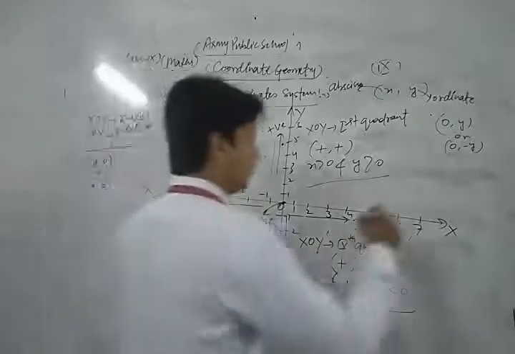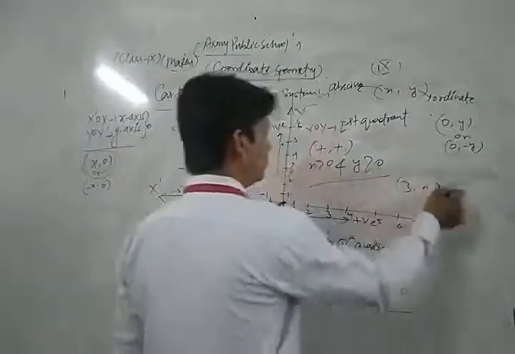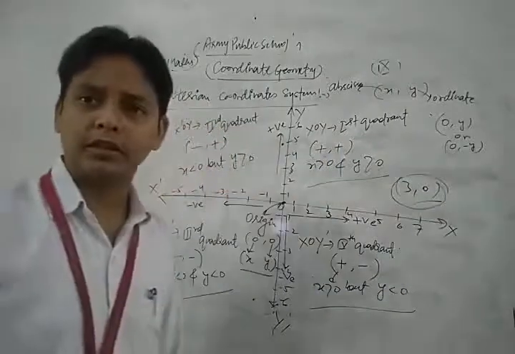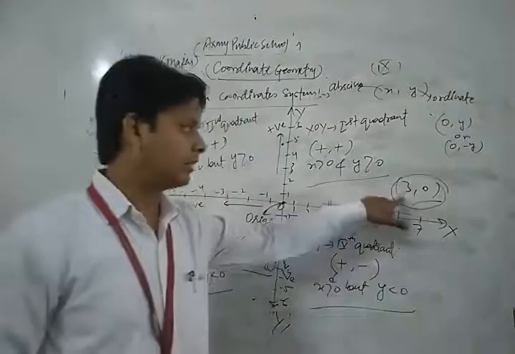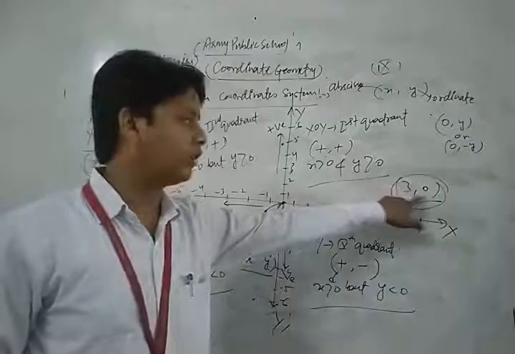And what about the point (3, 0)? In which quadrant and which place does it lie? For this point, the abscissa is 3 but the ordinate is 0.